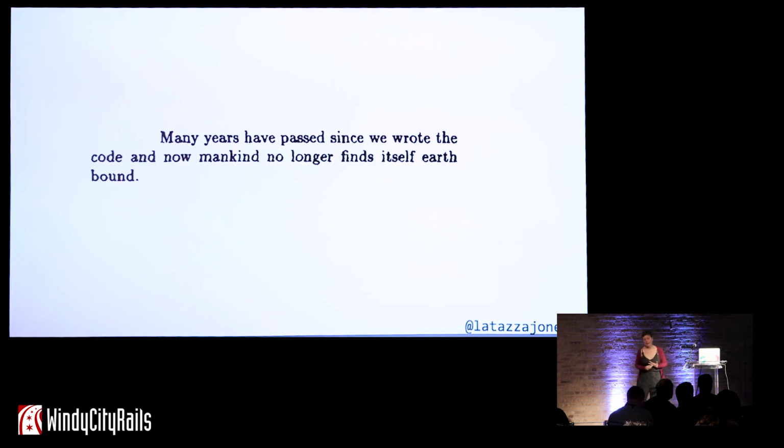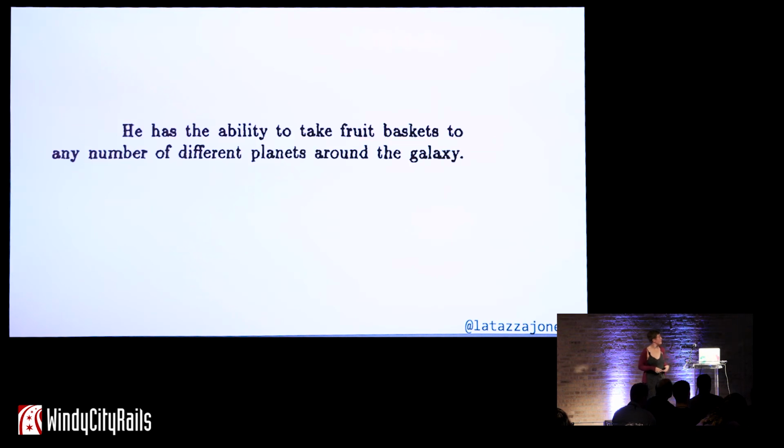So the advantage of that is not super clear. In fact, it kind of looks like it just leads to this proliferation of methods in your code base, right? Which kind of sucks. But this is from the paper. Of course, many years have passed since we wrote that code, and now mankind no longer finds itself bound to Earth. He has the ability to take fruit baskets to any number of different planets around the galaxy.